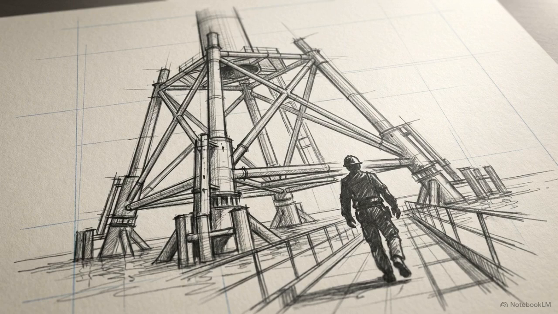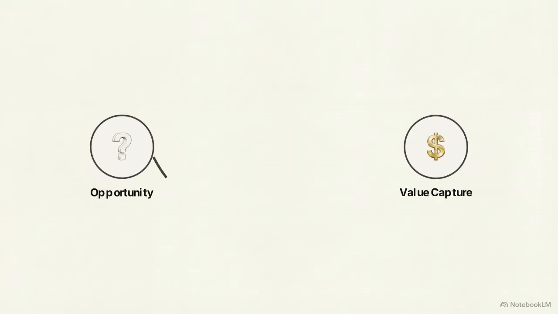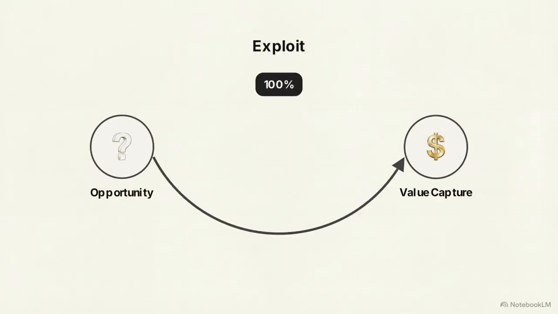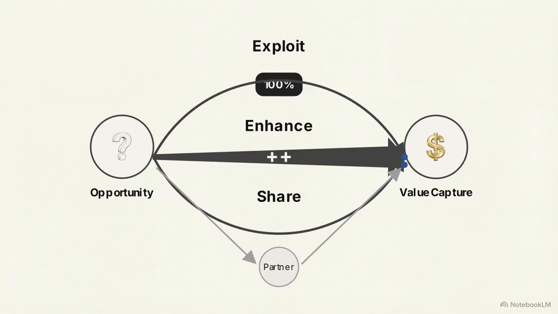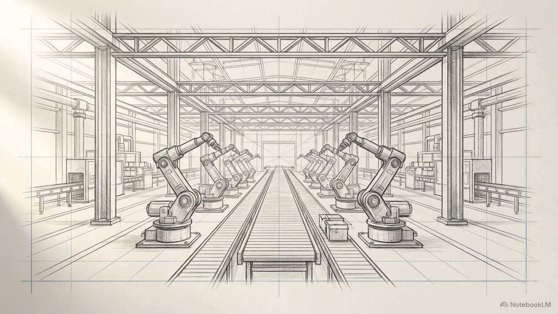Positive risks, or opportunities, require their own equivalent vectors. Amateurs normally ignore these, leaving value on the table. To capture an opportunity, we can exploit it to guarantee it happens. We can enhance it to increase its probability, or we can share the opportunity, partnering to capture value. Applying these explicit vectors results in a controlled, engineered project environment.